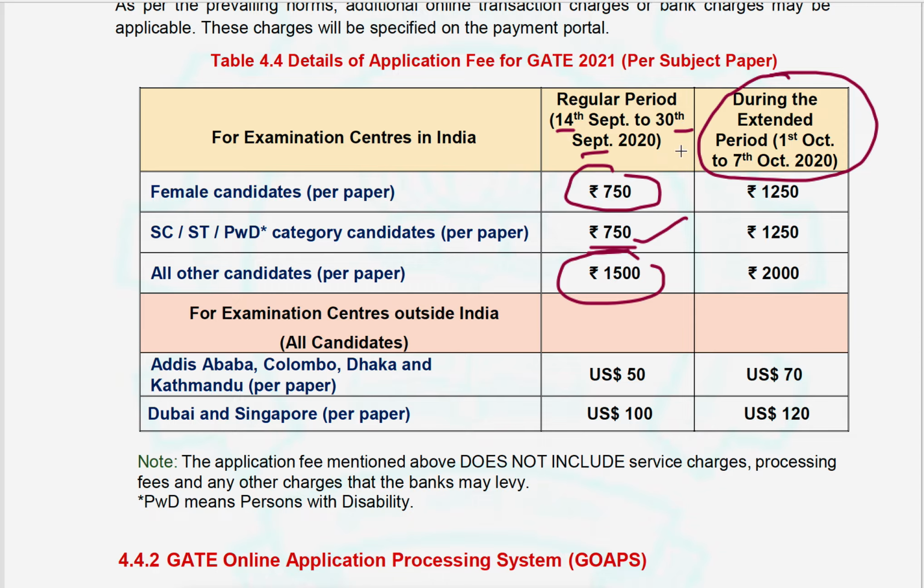So if it crosses 30th September, then they add some fine. With the fine, it is 1250 rupees per paper for female candidates, and 1250 rupees for SC, ST, PWD category candidates, and for all other candidates it is 2000 rupees per paper with the late fee, that means including the fine. And these are the fee particulars regarding the GATE 2021 exam.